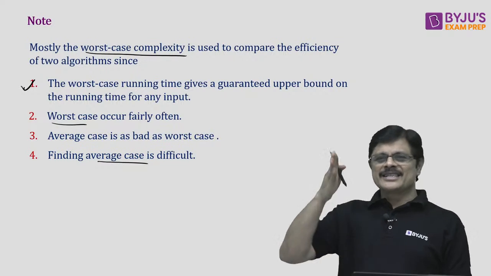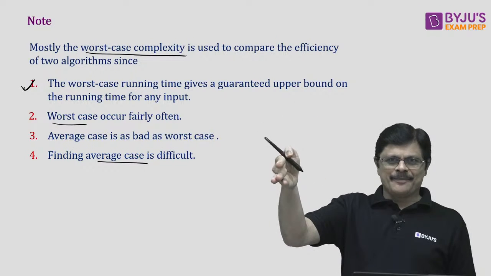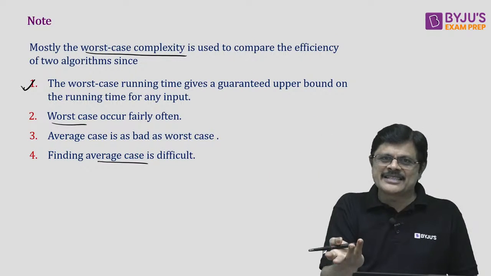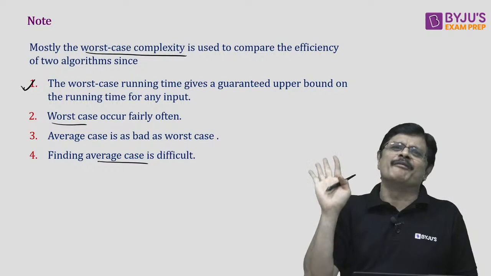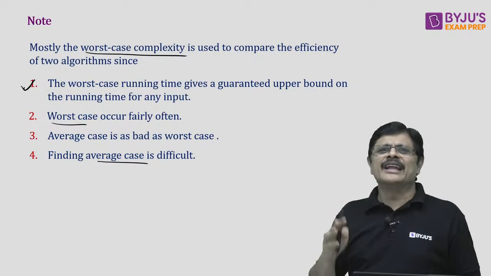Because worst case means it cannot go beyond this. This is the upper bound. So upper bound is what we require. See, when you are estimating something, what you ask for is the maximum value, so that you can plan up to that. It cannot go beyond that. That is the idea.